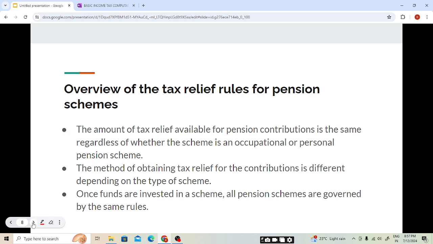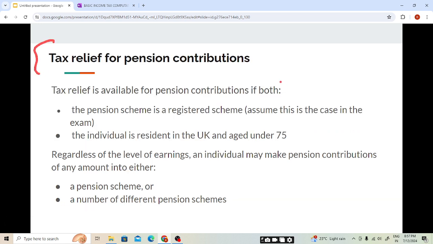Now we will be seeing the tax relief for pension contributions. To avail the tax relief, students, we need to satisfy two conditions. Tax relief is available for pension contributions if both the conditions are satisfied. Condition number one is that the pension scheme is a registered scheme.